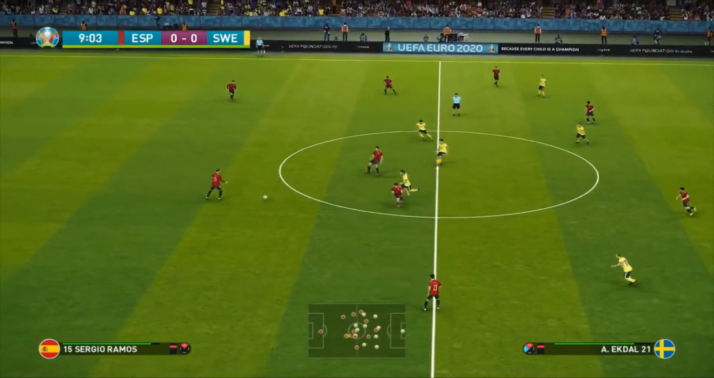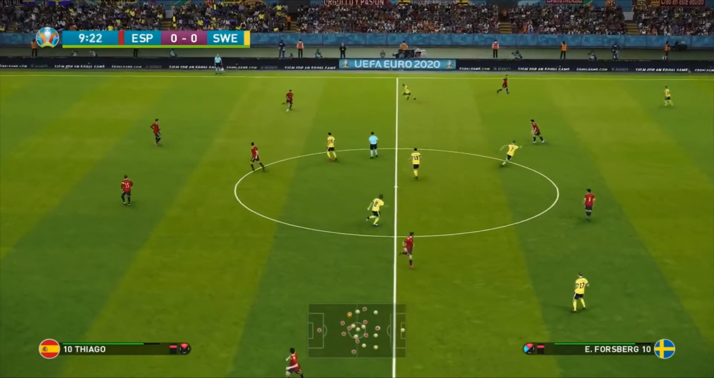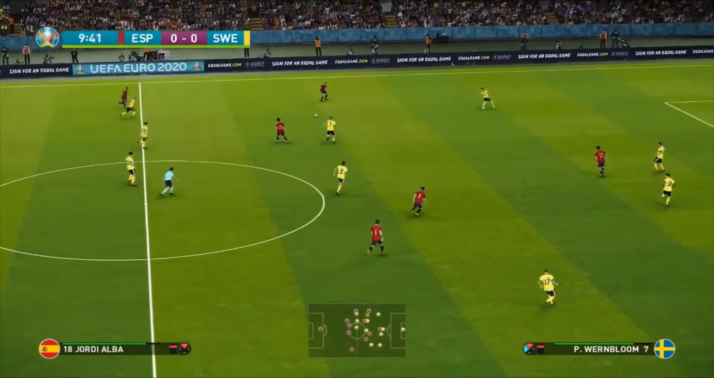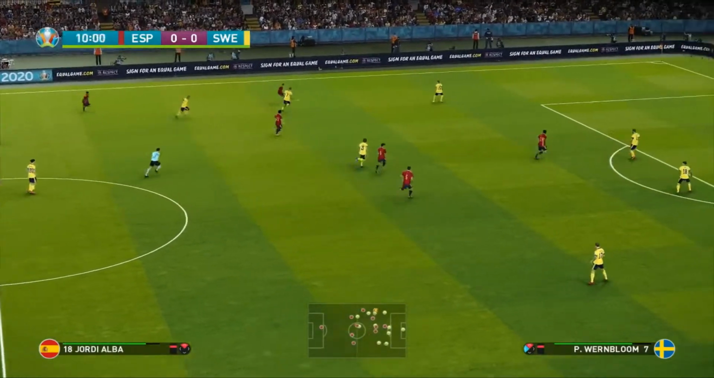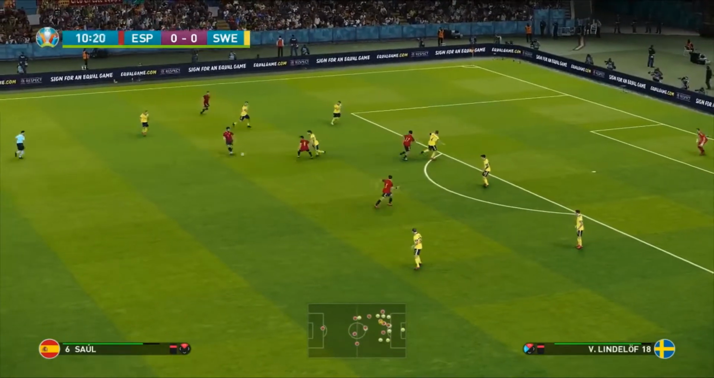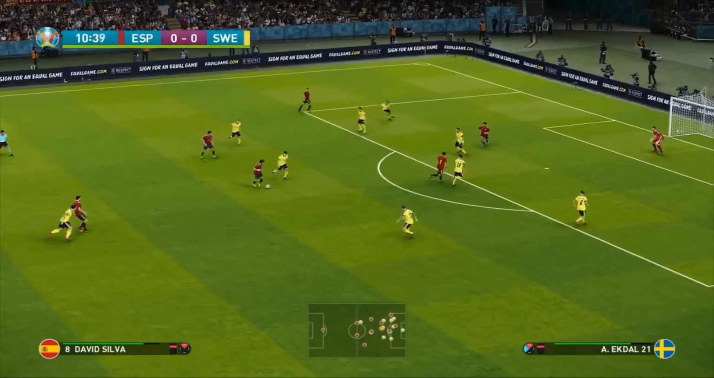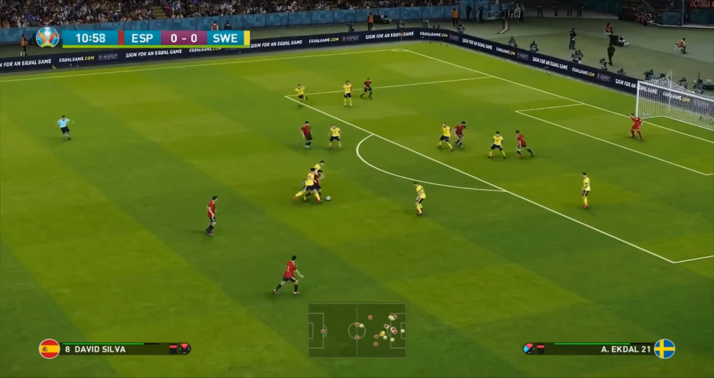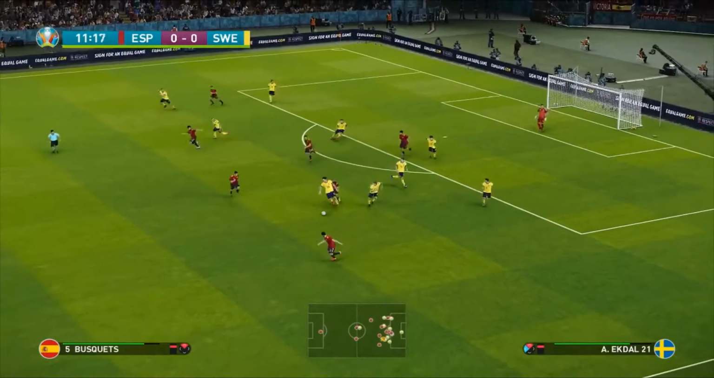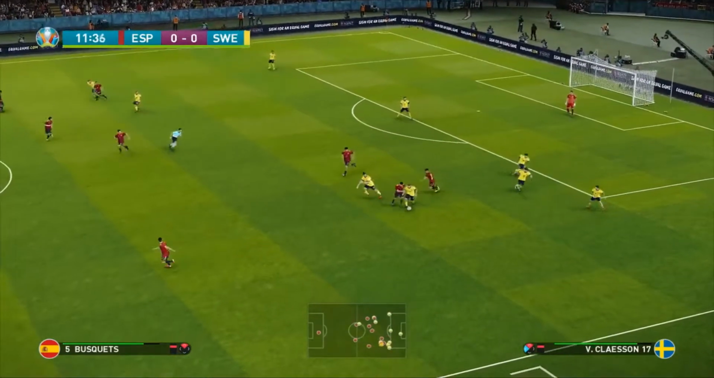According to the Romanian manager, KD thinks Lindelof is going to boss it. We'll find out, of course. 10 minutes into this, it's still 0-0 so far. Here's Diego Costa into Isco, to Saul, to David Silva. Holds the ball, takes his time, but unfortunately takes too much time. Albin Ekdal there is able to get the ball back.